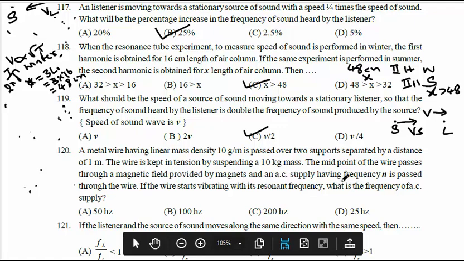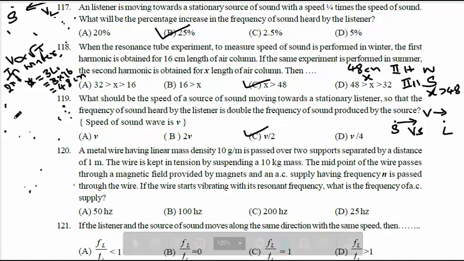supply having frequency N is passed through the wire. If the wire starts vibrating with its resonant frequency, what is the frequency of the AC? So the simple technique is: the frequency of AC is equal to the resonant frequency. The frequency of the AC is equal to the frequency of the wire. The frequency of AC F equal to N, N is the frequency of the wire.